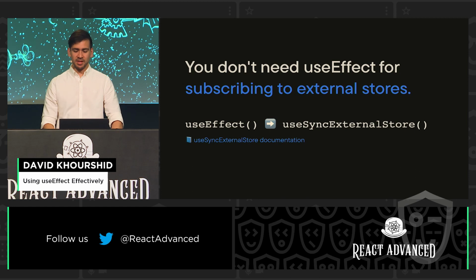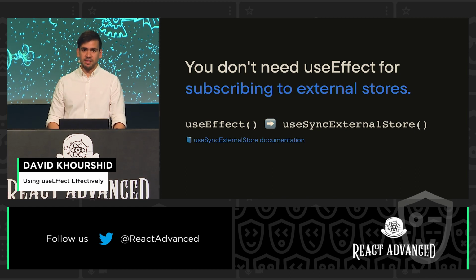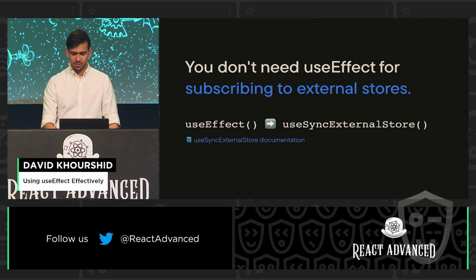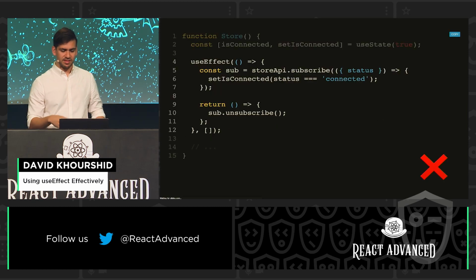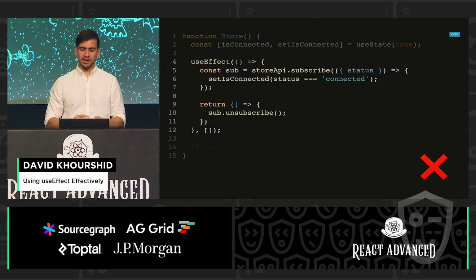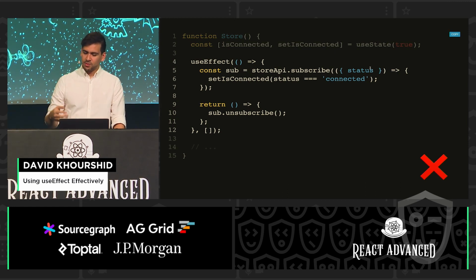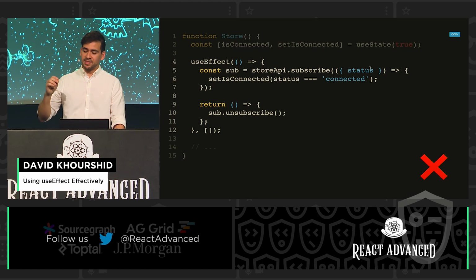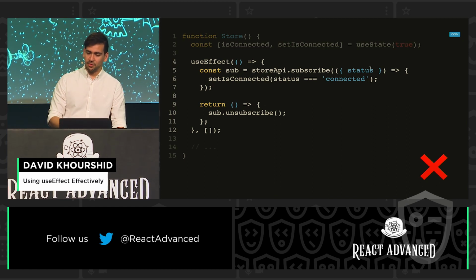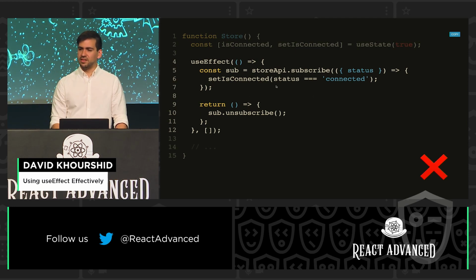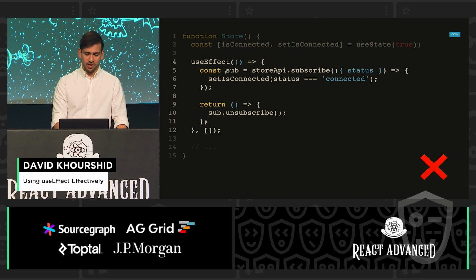All right. You don't need useEffect for subscribing to external stores. This one is a really interesting one because it sort of goes counter to what I was just talking about. It's like useEffect is really good for subscriptions, right? Well, over here, I'm subscribing to a store API, and all I'm doing is getting some specific value, like whether I'm connected or not to the store API, and then I have an unsubscribe here. There's still a little bit of indirection here because we are setting a local state variable.